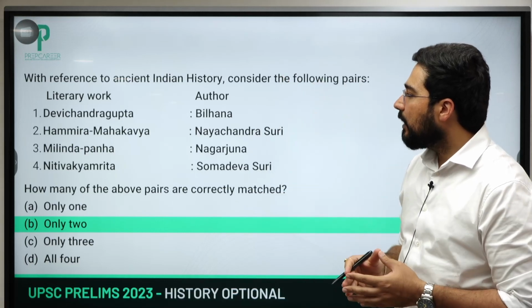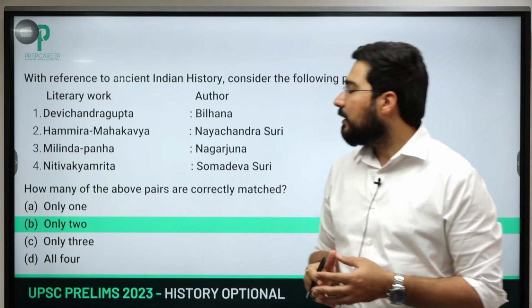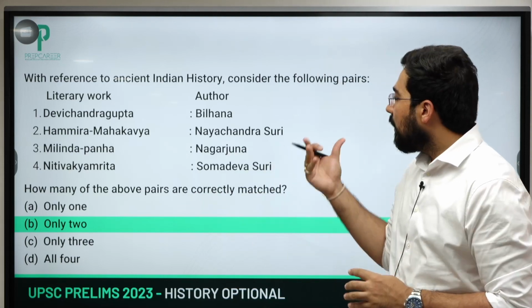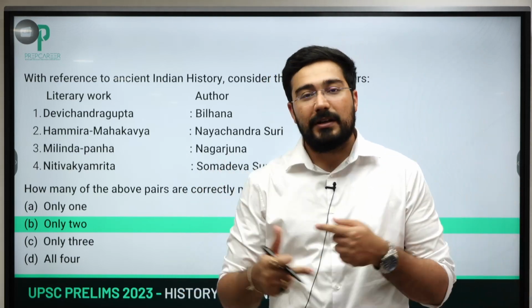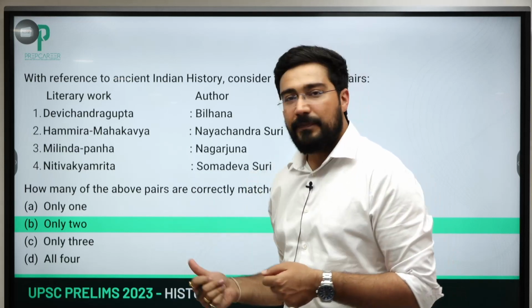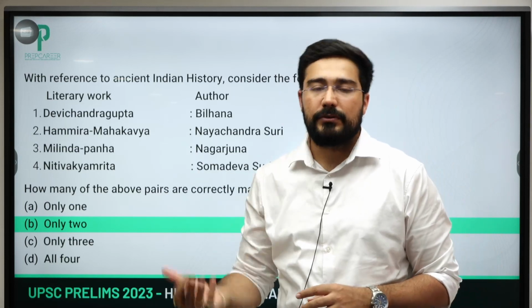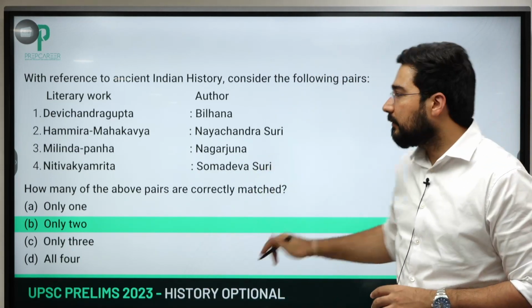Second is Hamira Mahakavya, by Naya Chandra Suri. This is correct. Third, Milind Pana, famous for the questions of King Milinder. It is not Nagarjuna. It is Nagasena. UPSC has played with similar kinds of names. So the third is wrong. And fourth is Niti Vakyamrita, which also belongs to Samudra Suri. So this is important. The answer would become B.